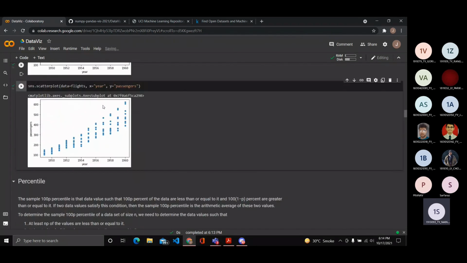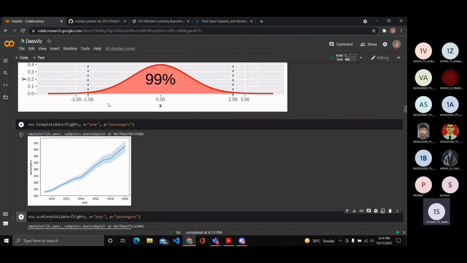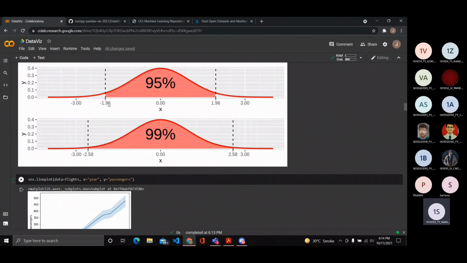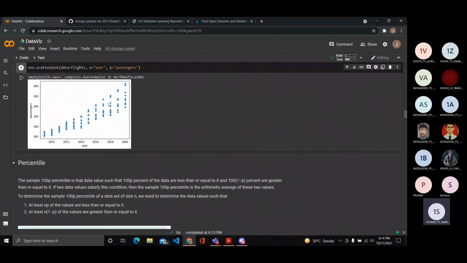If anyone has any doubts regarding confidence intervals, please go ahead. I'll just wait for a few seconds. This is a very important concept in data visualization, so make sure you're thorough with it.